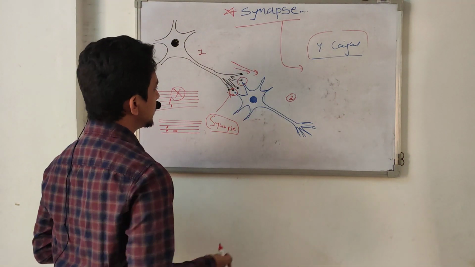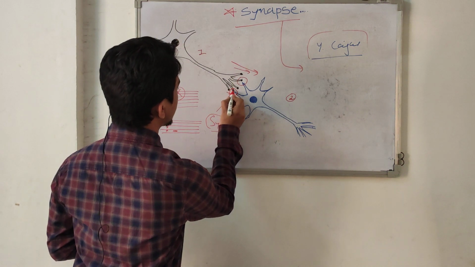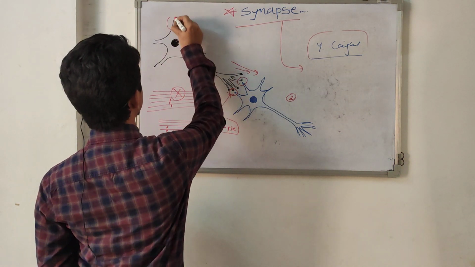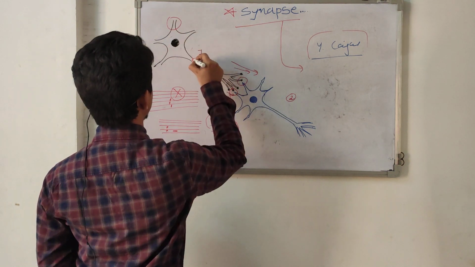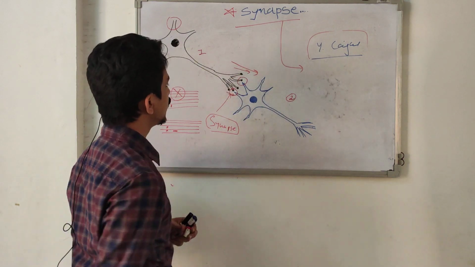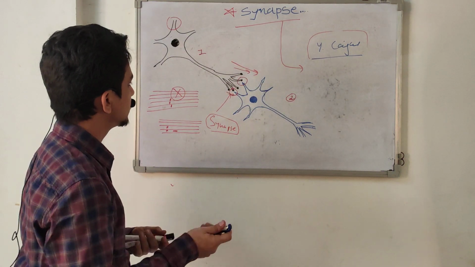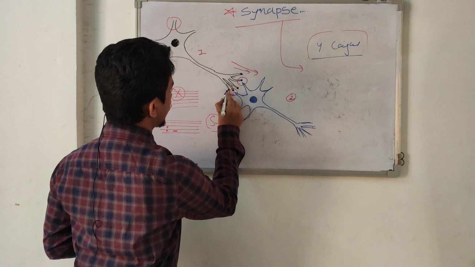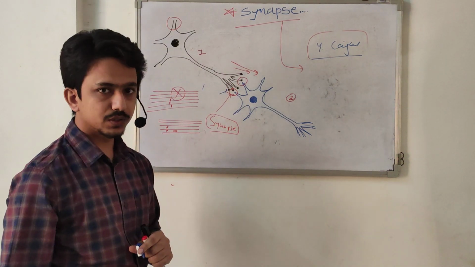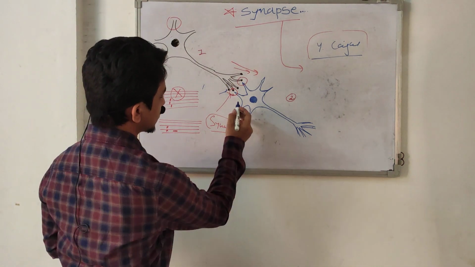Now here is a neuron with its parts: the dendrite, the cell body or soma, the long axon, and then the axon terminal, a dilated part called the axon terminal or terminal buttons. Here the second neuron starts.